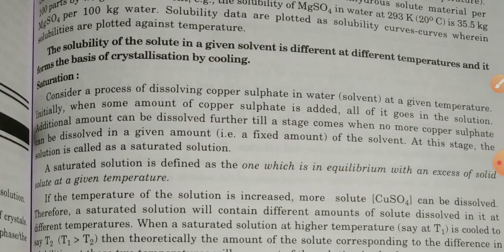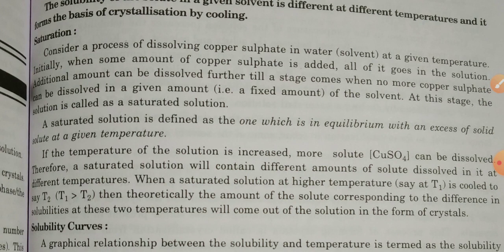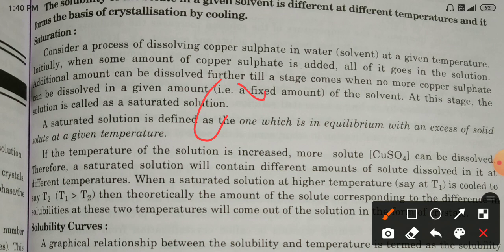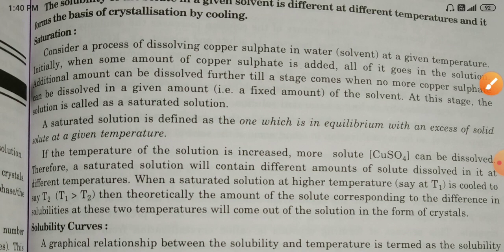So consider a process. Simply, we consider a process of dissolving copper sulfate, that is CuSO4. Remember, copper sulfate is CuSO4. It is dissolved in water as the solvent at a given temperature. Initially, when some amount of copper sulfate is added, all of it goes into the solution.